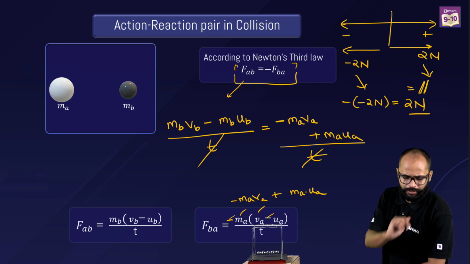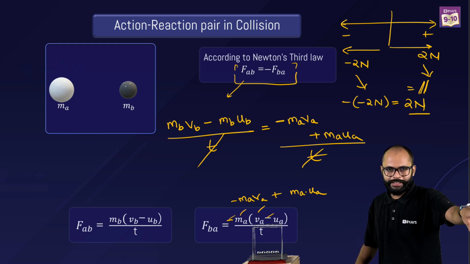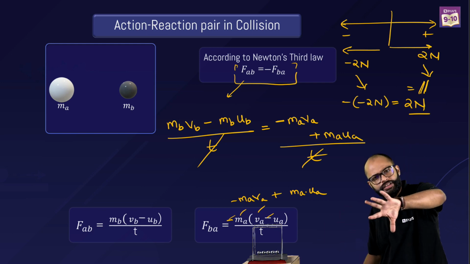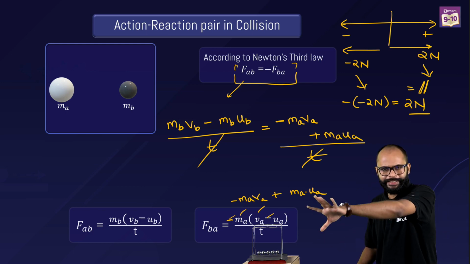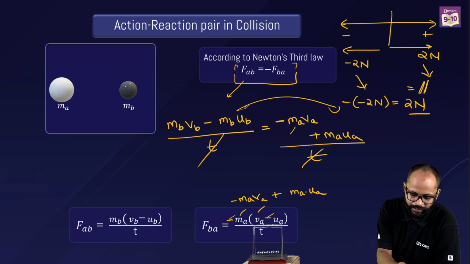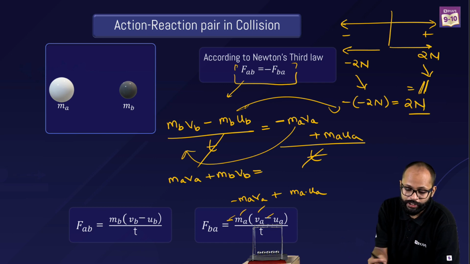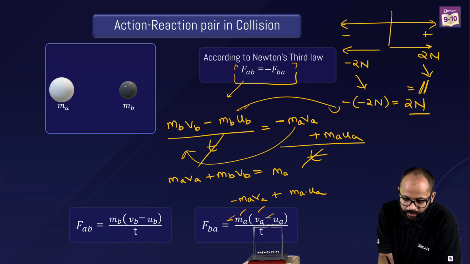Okay, I'm getting something. Now notice, what if I take all the U's in one side and all the V's in one side, है ना? सारे initial velocity को एक साइड ले जाते हैं, सारे final को एक साइड ले जाते हैं. So I can take, I would say, U this wala here and this wala here, है ना? So this will become how much? MA VA plus MB VB will become equal to how much? MA UA plus MB UB.